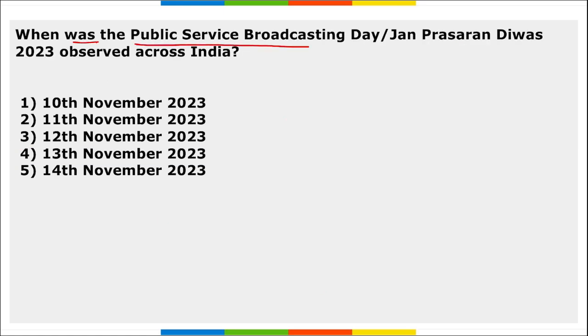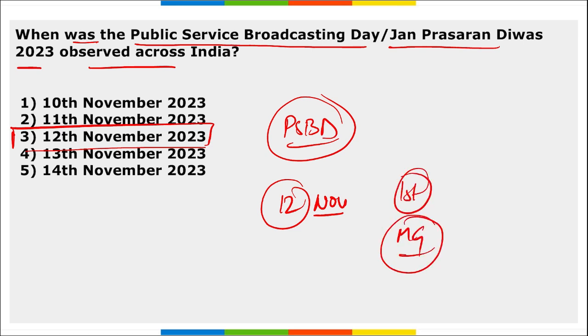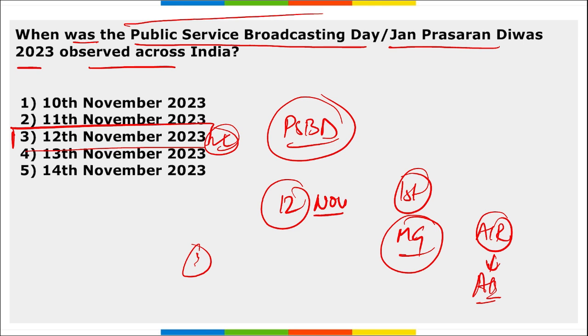Next, when was the Public Service Broadcasting Day or Jan Prasaran Divas observed across the globe? It was observed on 12th of November. Correct, Public Service Broadcasting Day or Jan Prasaran Divas is observed across the globe on 12th of November and it is to commemorate the first and the only visit of Mahatma Gandhi to the studio of All India Radio, that is now known as Akashvani. Correct, and remember this is Air India now, earlier it was known as Akashvani. Correct, so it is 12th of November that we observe Public Service Broadcasting Day.